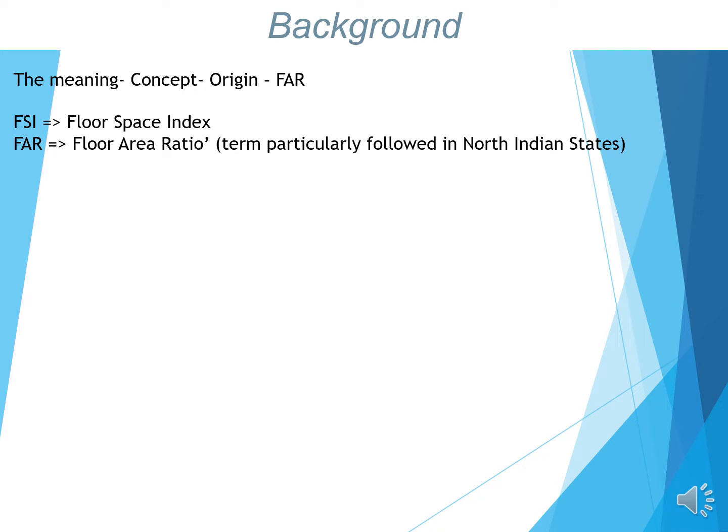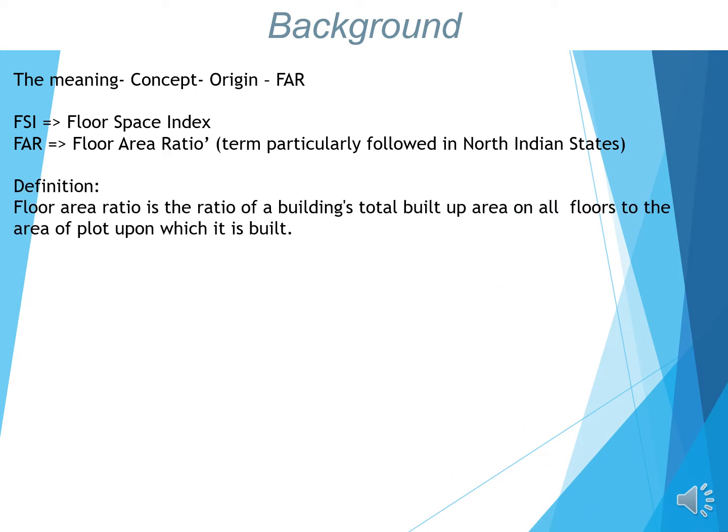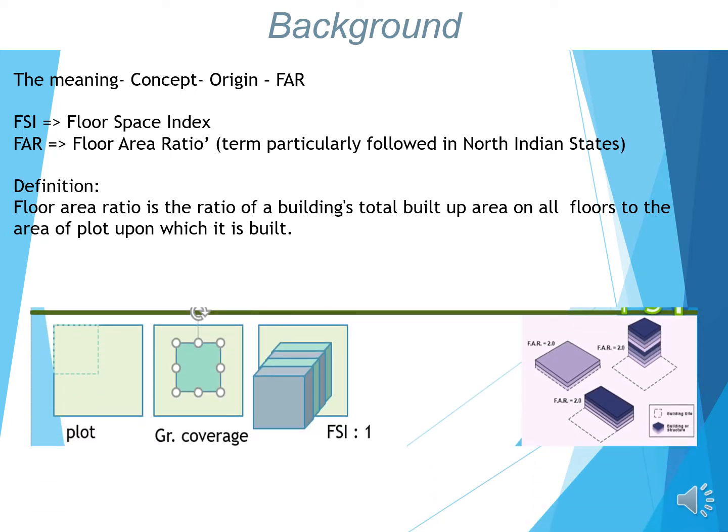FSI is known as the floor space index. FAR is the floor area ratio. This is generally followed in the North Indian states mainly. Definition: floor area ratio is the ratio of the built-up area of all floors of a building to the area of the plot wherein the construction has been carried out. See, here I am showing the image which will explain it.